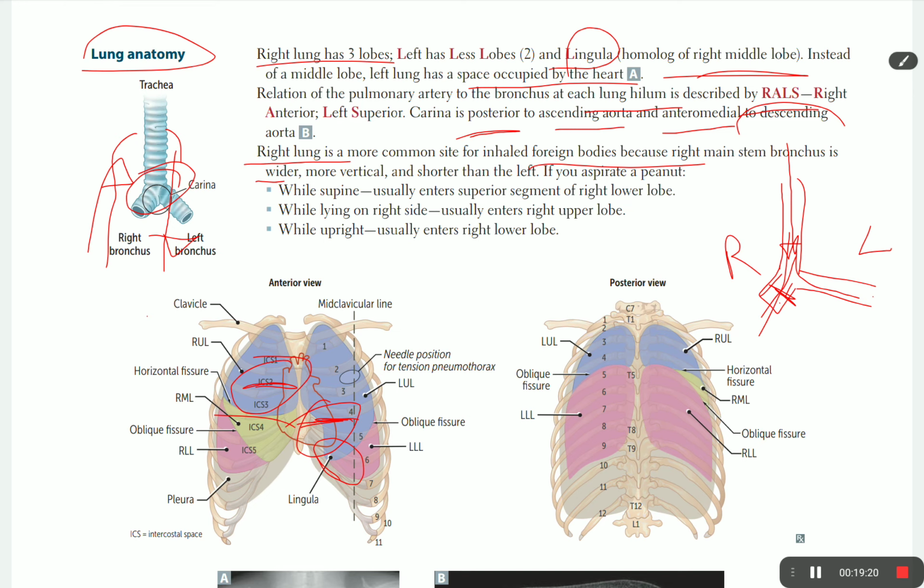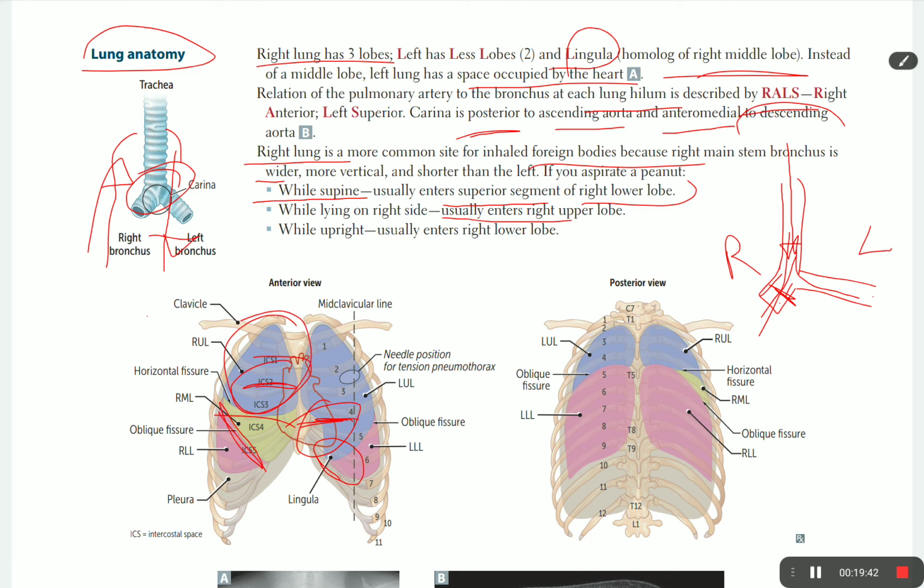In the supine position, it usually enters the superior segment of the right lower lobe. If you lie on your right side, it usually enters the right upper lobe.